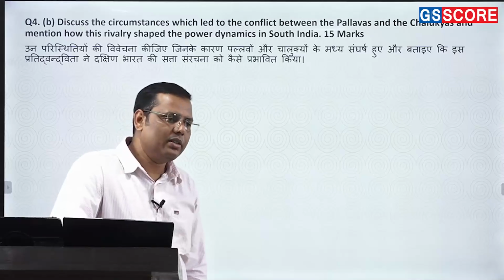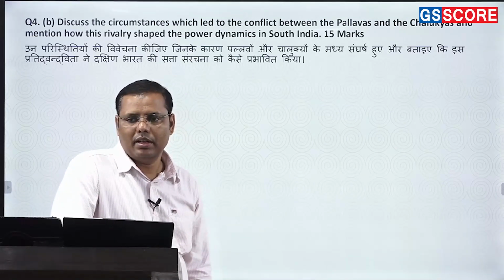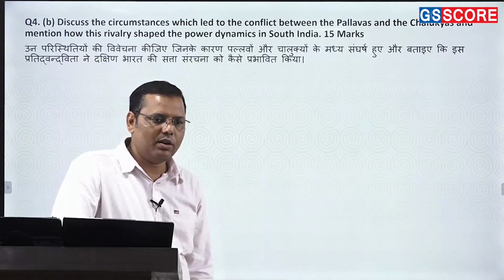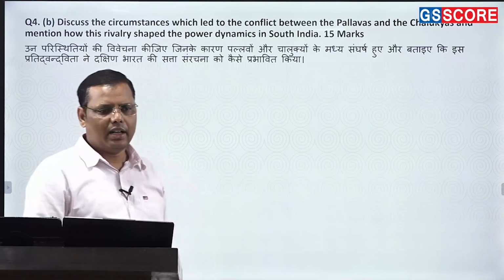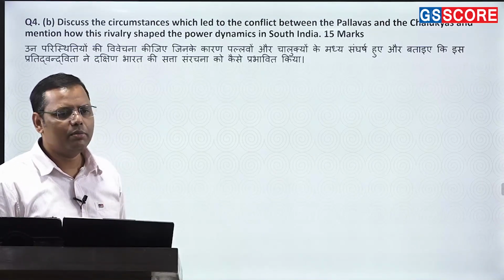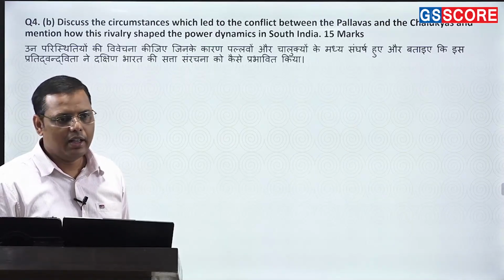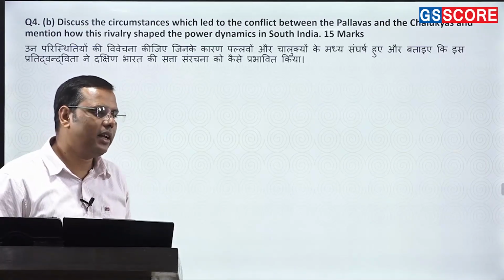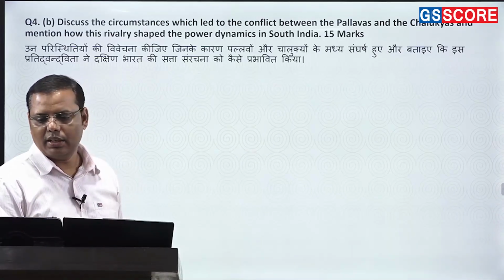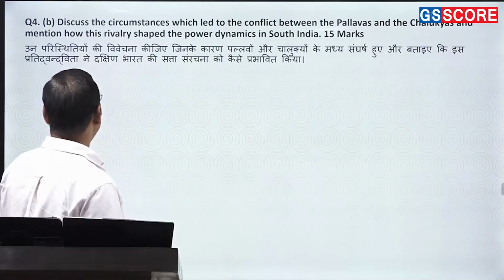Now, first of all, because of the long rivalry between the two, ultimately both of them could not become powerful. Once this one defeated that one, once that one defeated this one, okay. Both controlled each other's capital; here you can talk about Pulakeshin II or Narasimhavarman. So they did all this and ultimately what happened, both of them could not become the biggest power in South India, and that ultimately shaped in form of decentralization of South India. Then smaller kingdoms are coming, okay, and that is how you see the decentralization. That's how you're going to write this answer. Again, it's not a very complicated answer as such.